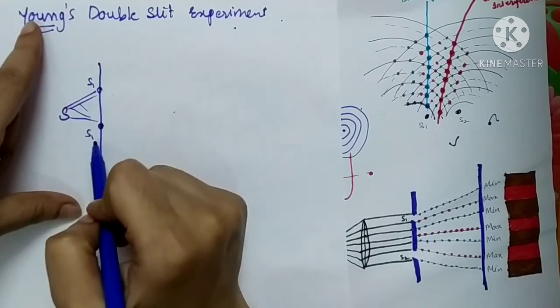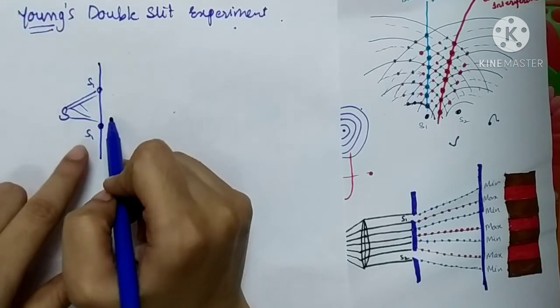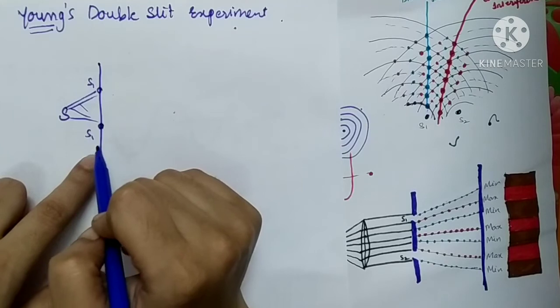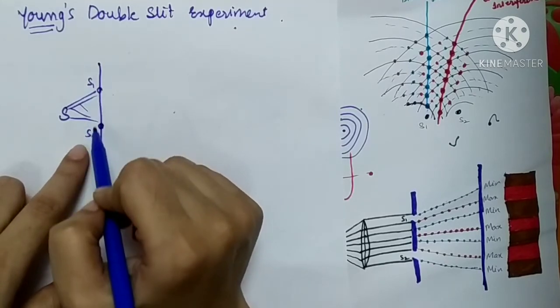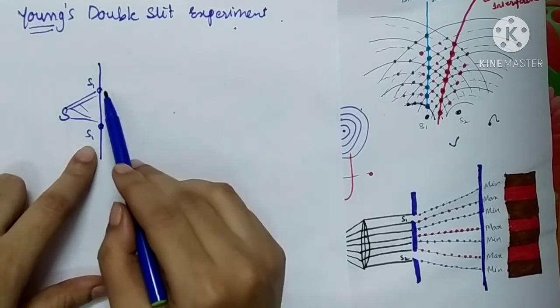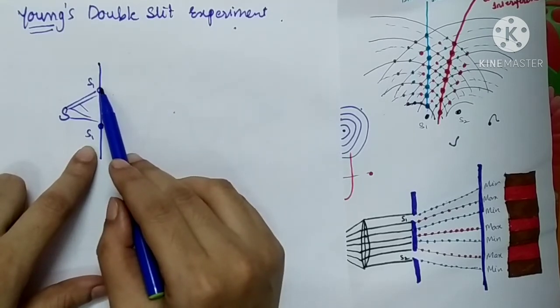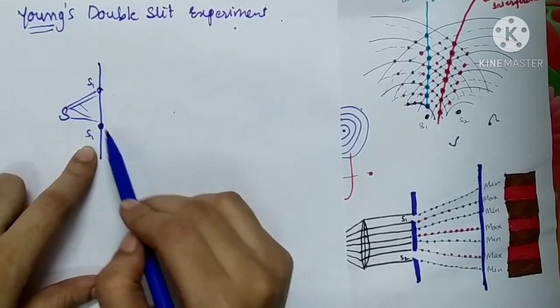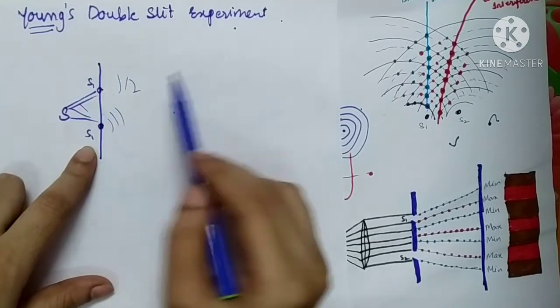S1 and S2 are the two pinholes which have been created in the one cardboard. These two sources will become the source of light again, and they will emit the light wave in all possible directions. Crest-trough pattern you are going to get.